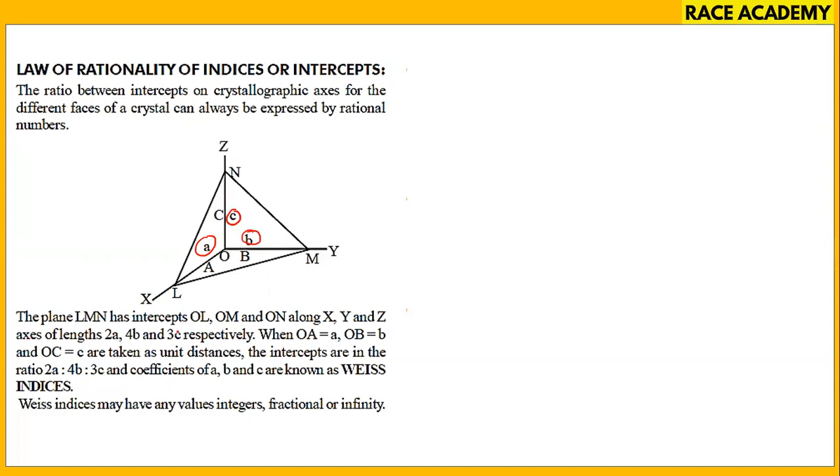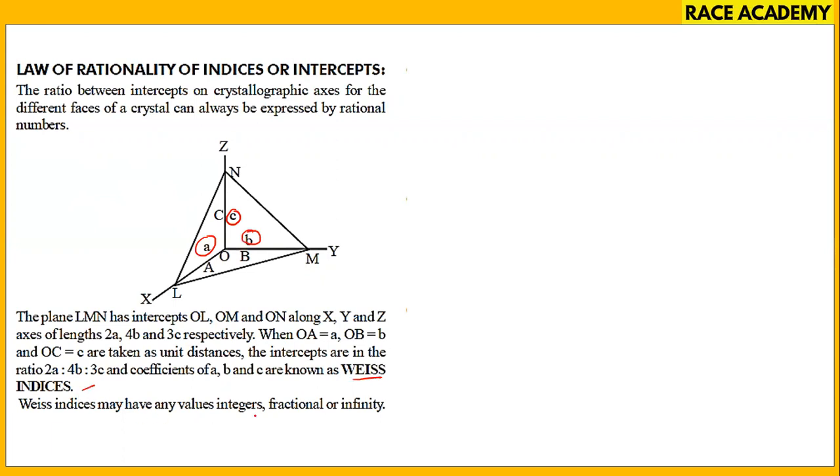Here along the X, Y, Z axes, the lengths are X is 2a, Y is 4b, and Z is 3c respectively, where OA is a, OB is b, OC is c, taken as unit distances. The intercepts are in the ratio 2a:4b:3c, as given here. These are called Weiss indices.